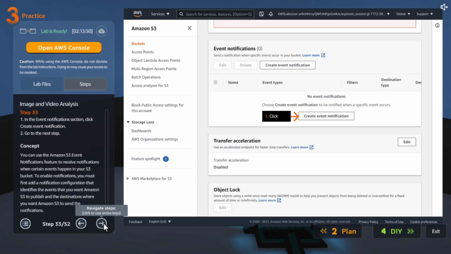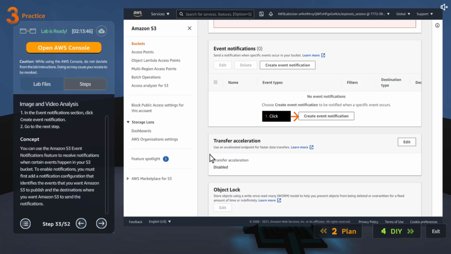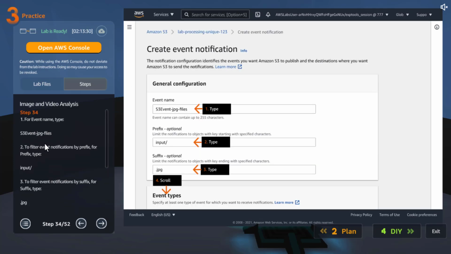Let's click on properties, create event notification, which we have done in several projects as well. Basically, whatever event you pick, when that happens, for example, when somebody puts a file in the bucket, you can trigger something else. So we are going to trigger Lambda in this case.